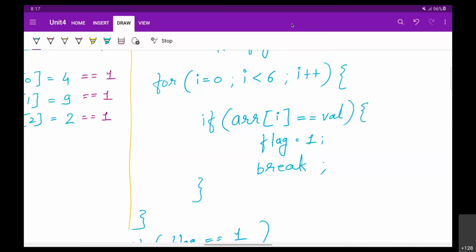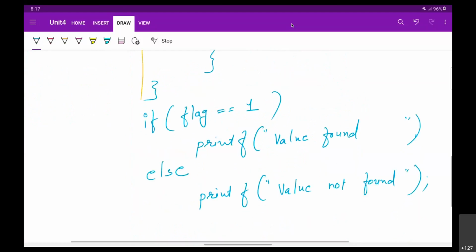We are going to compare all the elements one by one with the required value. जैसे ही मुझे required value मिल जाती है, मैं flag set करके जो सर्चिंग प्रोसेस है उसको ब्रेक कर दूंगा. And then based on the value of flag, I'm going to send a message, found or not found. Now at this place, not found है तो और कोई जरूरत नहीं, लेकिन अगर value found है, and let us assume that if we found that value, then we also want to print the index value of that element.